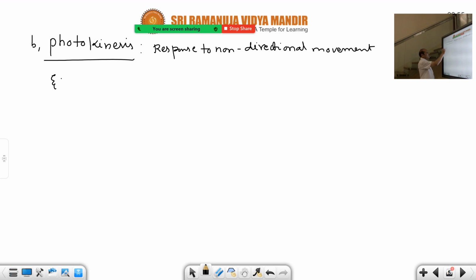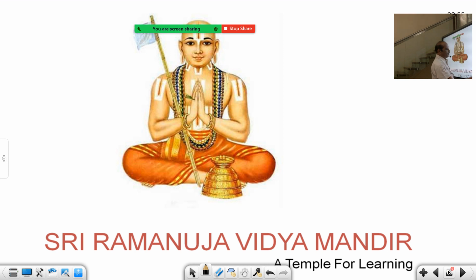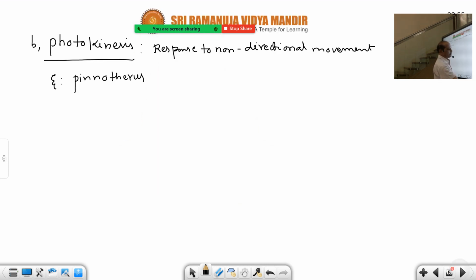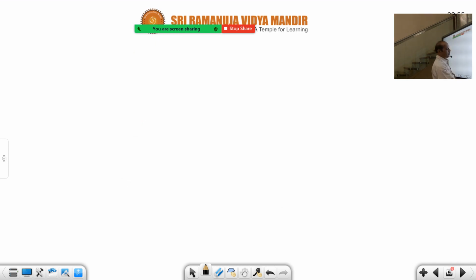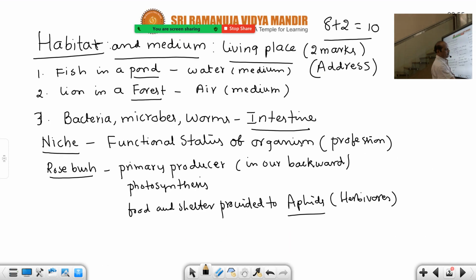Example, Pinnotheres maculatus, a larva, mussel crab. There also, for the pigmentation of the skin, we can give an example.